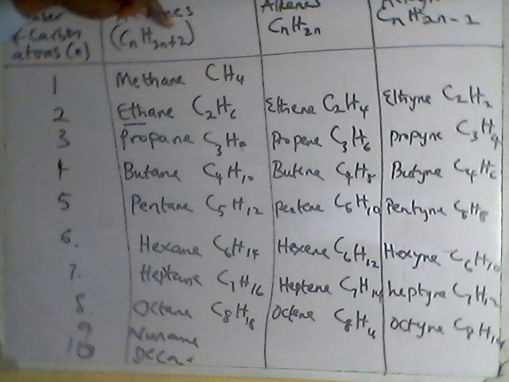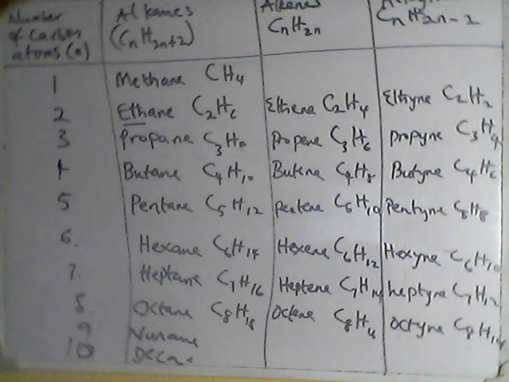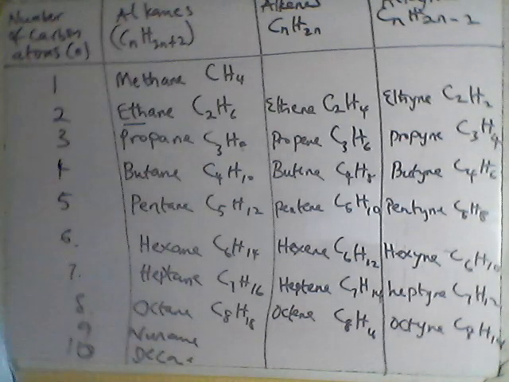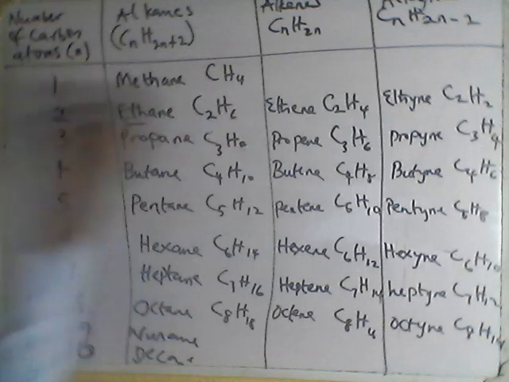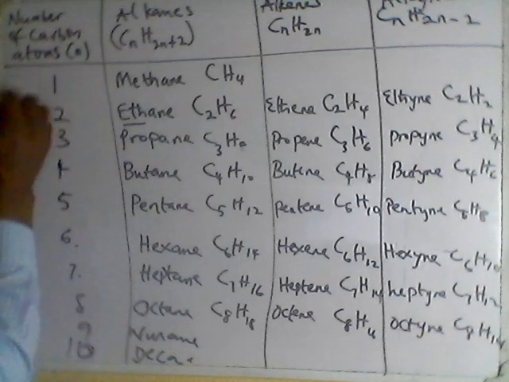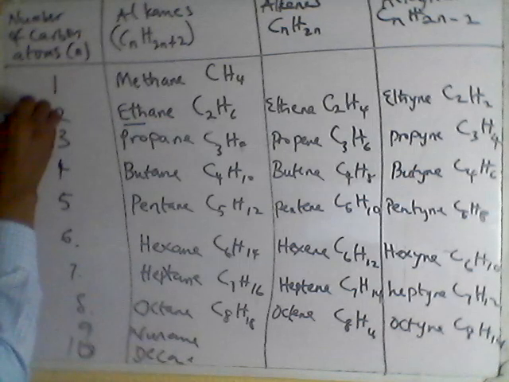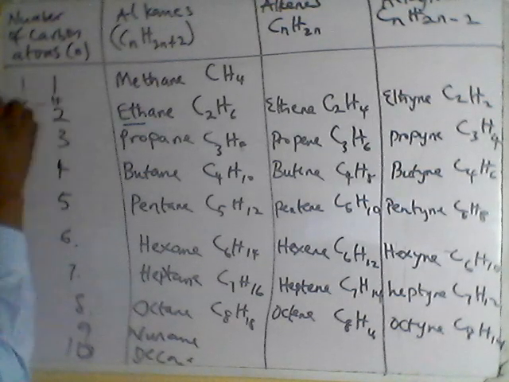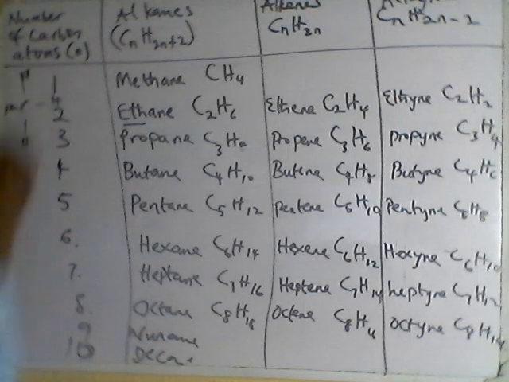Then, they form single bonds between hydrogen and carbon. I can draw the structural formula for all of these. For methane, I just put a C here, and every other part of the C has hydrogen with it.